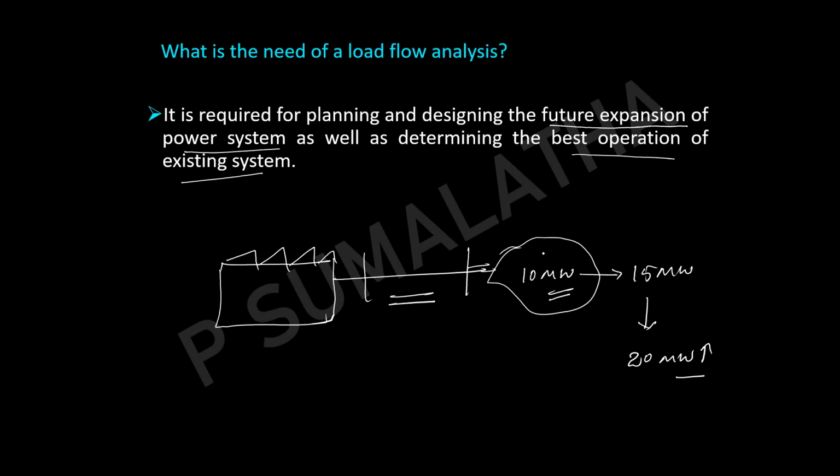Suppose if the current demand is 10 megawatt, you have erected a system which can supply the 10 megawatt, but exactly we won't keep the capacity of this plant exactly to the 10 megawatt. We will look into the future demand also, right? So 15 megawatt, okay, 15 megawatt it is capable of supplying. Suppose the demand has increased to the 20 megawatt. So you should first calculate whether my transmission line is capable of supplying that much of power to meet the 20 megawatt. If I increase the demand, what will be the bus voltages and the phase angles? Whether it is capable of carrying that much of amount or not.